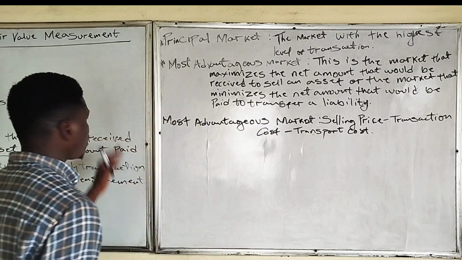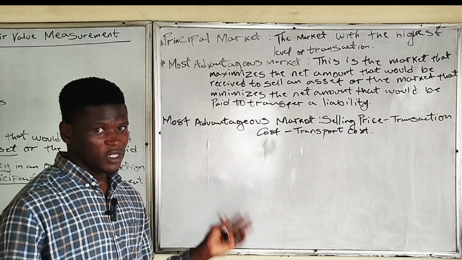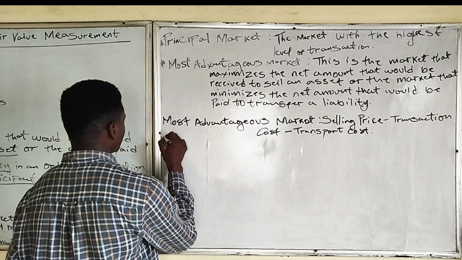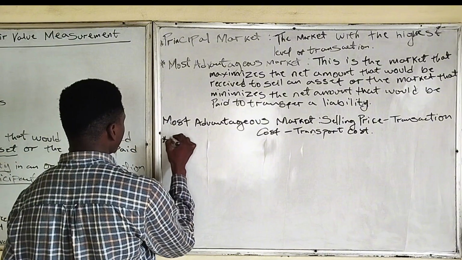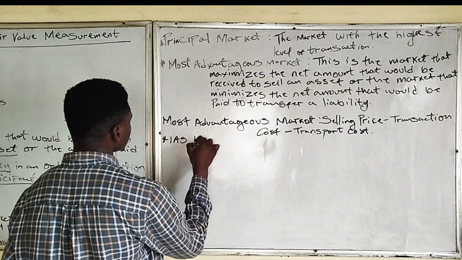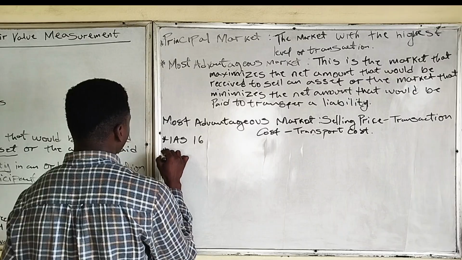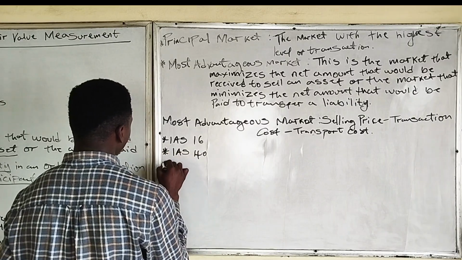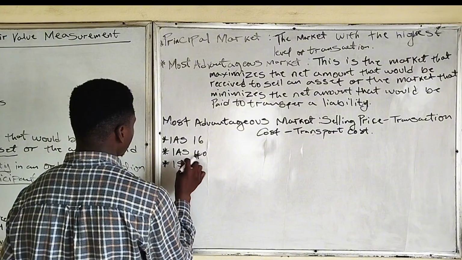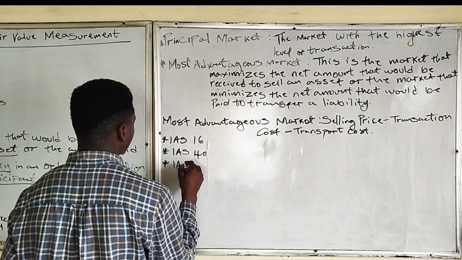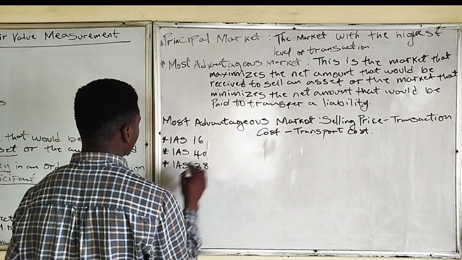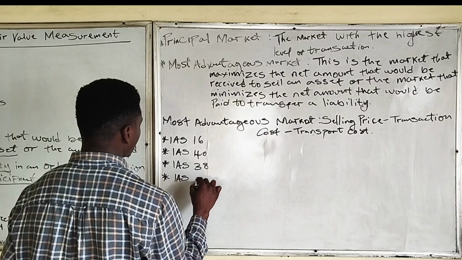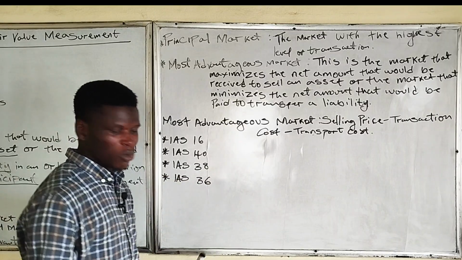Then fair value itself relates to several types of assets, which we've talked about. So fair value relates to IAS 16, IAS 40, IAS 38, IAS 36, and many other ones.